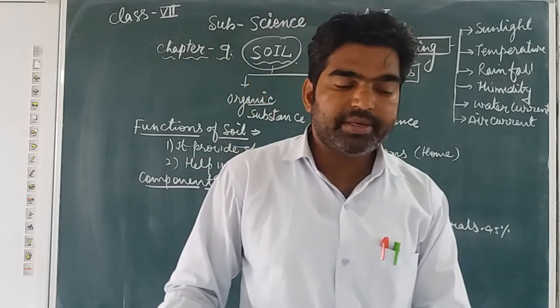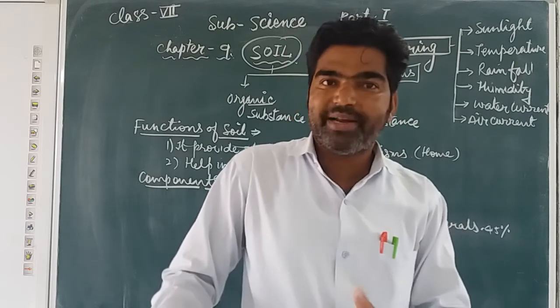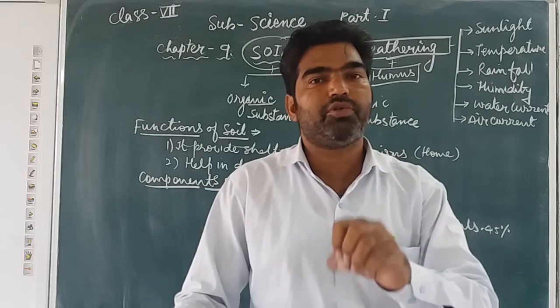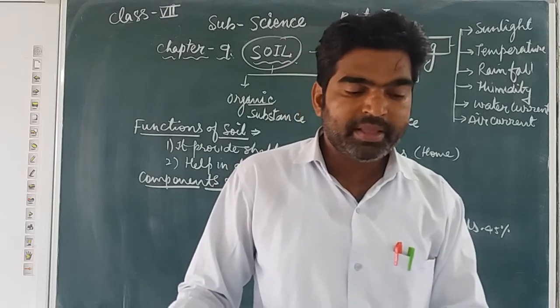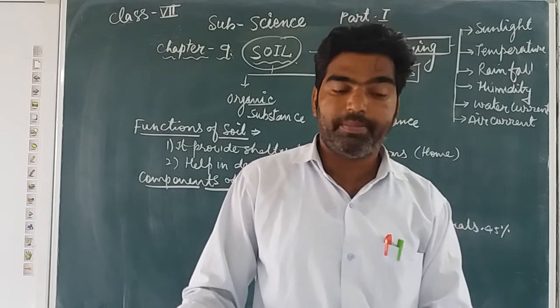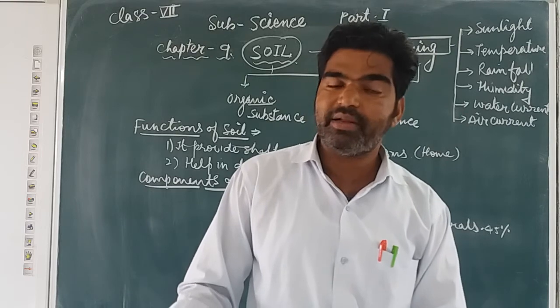The rotting dead matter present in the soil is called humus. The decayed material that comes from dead bodies is called humus, and actually everything that plants need is in it. It makes the soil fertile and provides nutrients to growing plants. This layer is generally soft, porous and retains more water.